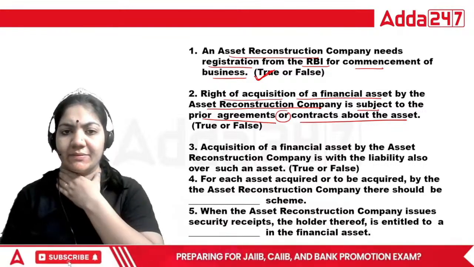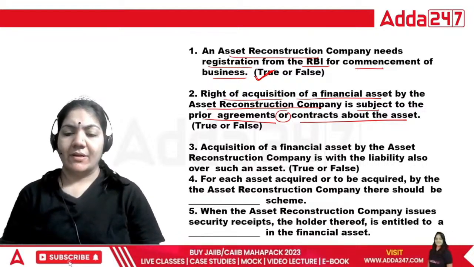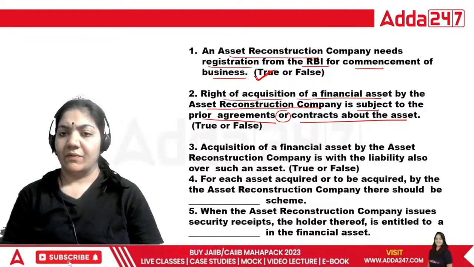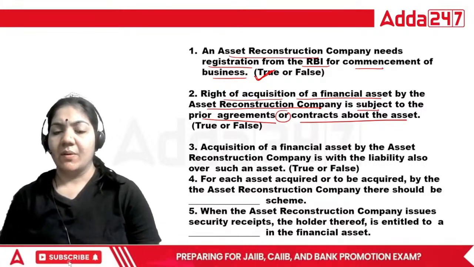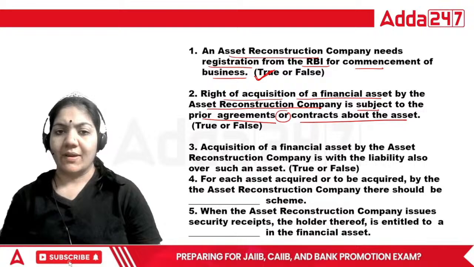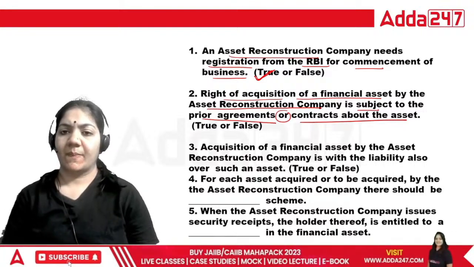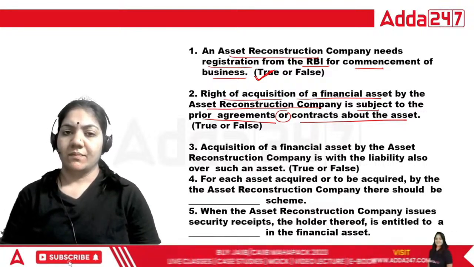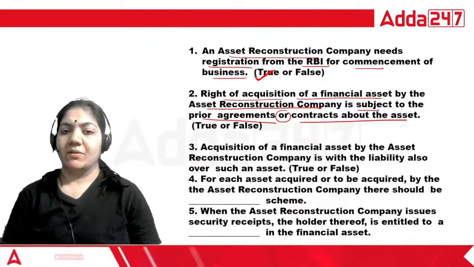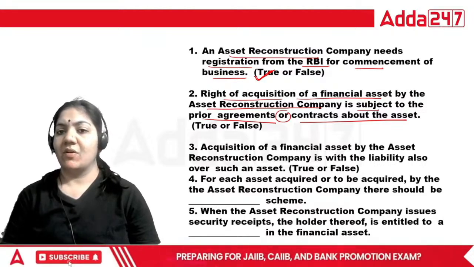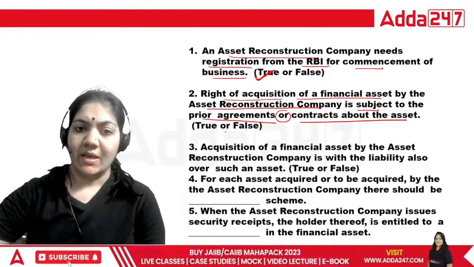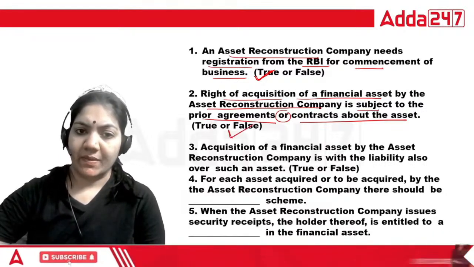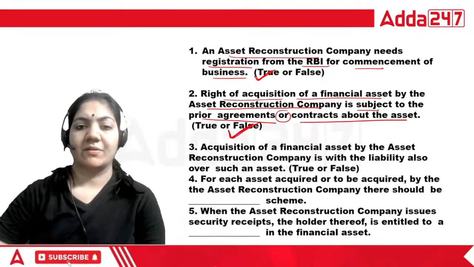Tell me, class. So guys, for the second one, right of acquisition of financial assets by the ARC company is subject to the prior agreement, that is absolutely false. Second one, false is the right answer.